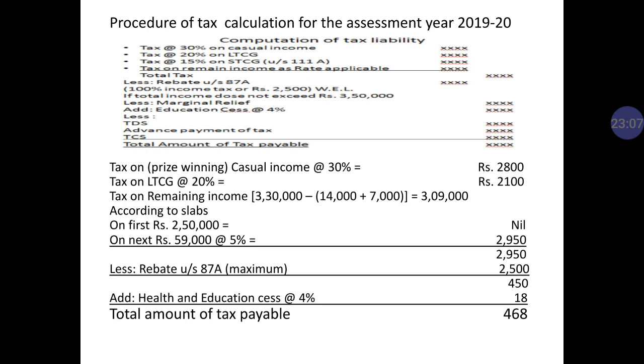So the remaining amount is payable as tax. It is 450 plus 4% of 450, which is 18. Now the total amount of tax payable is 460. Dear student, this 460 you will have to round off to the nearest 10. When you round off to the nearest 10, your answer should be 470. So the amount of tax payable by Suman is 470.